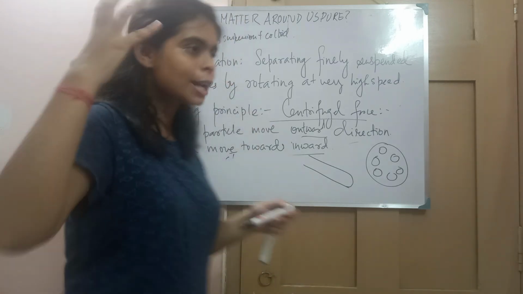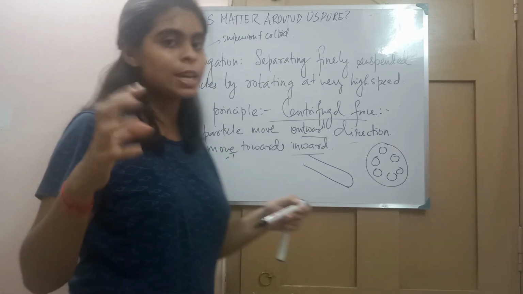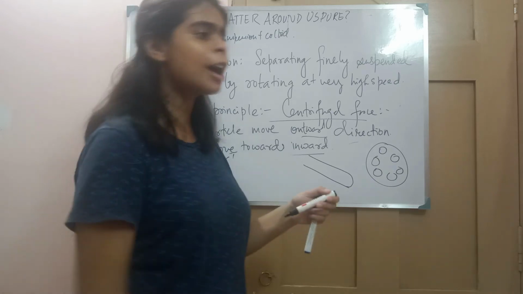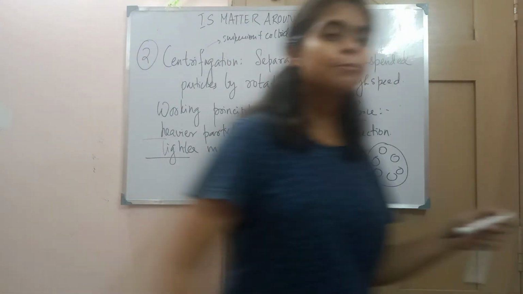In that case, our head being very heavy moves towards the circumference of the circle, and our legs, being the lighter ones, move inwards.